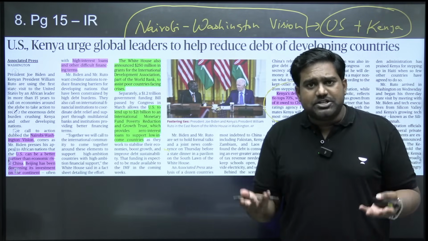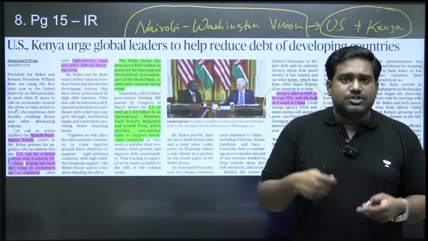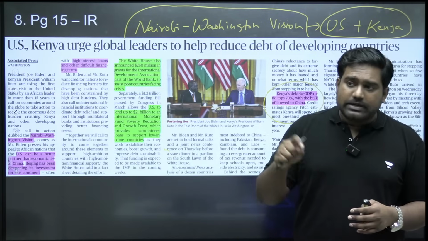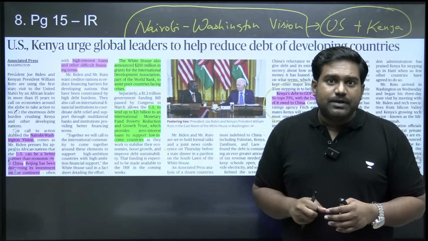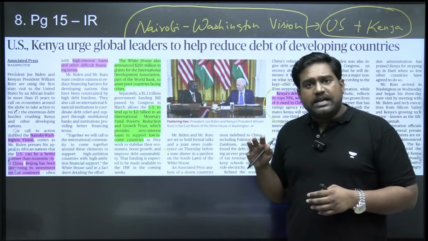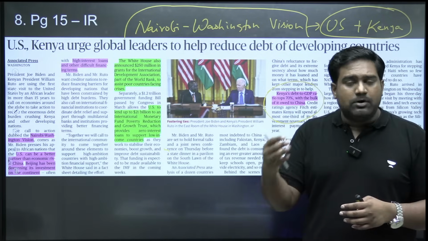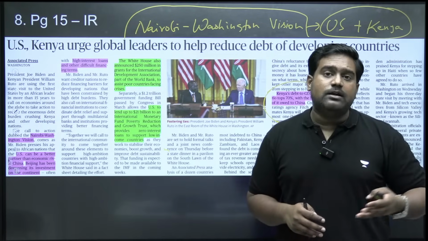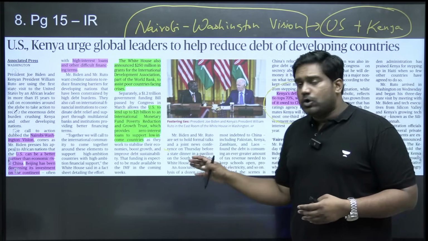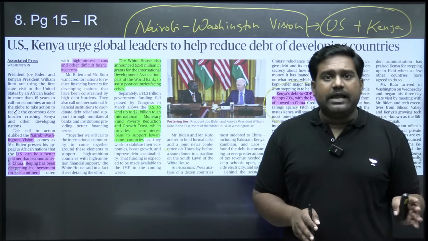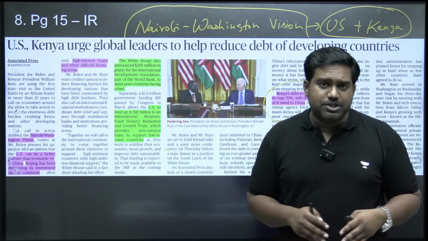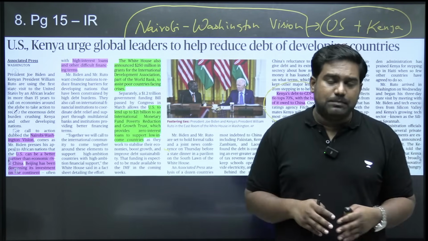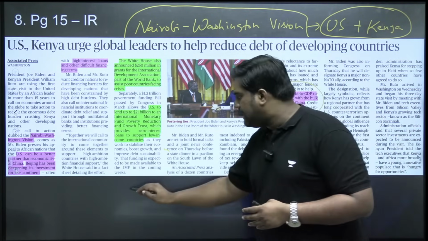Later, they realized many projects are commercially failing. Because, to be honest, China was never interested in the commercial aspect of the project. It was looking at the strategic value of many projects, right? So now, China is making a move to take over some of the projects, get them on lease for long term, so that it can add a strategic geopolitical angle to those projects. So this vision document, the Nairobi-Washington Vision document, provides hope for these African countries to overcome the debt burden with help from the World Bank and IMF.